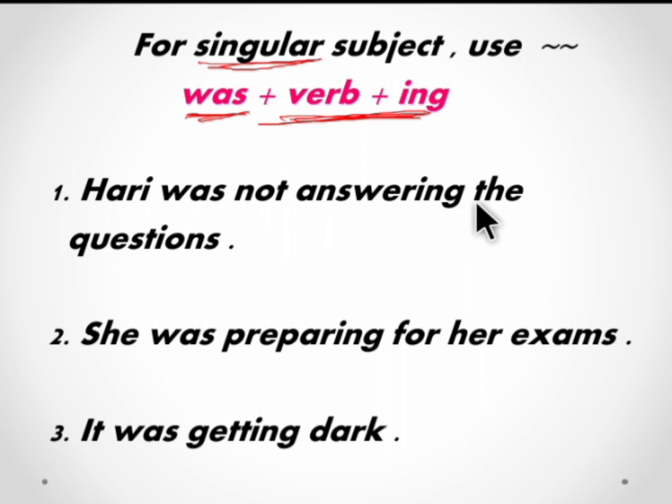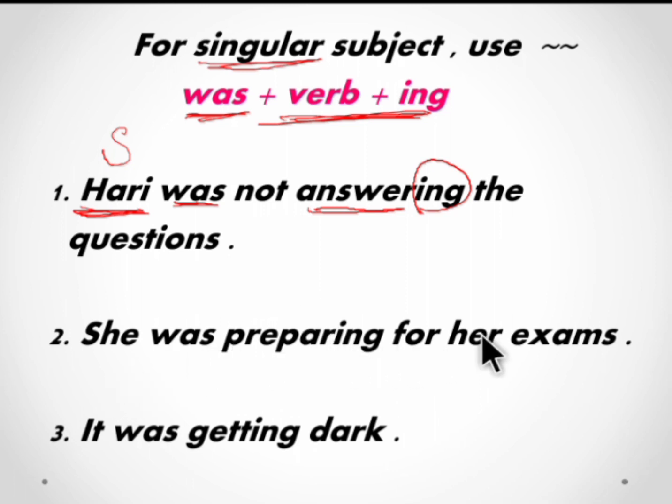Hari was not answering the questions. Hari is a boy and Hari is singular, so we use was. Not is used to denote a negative sense. Answer is the verb and ing is added to show the continuing action. Hari was not answering the questions.